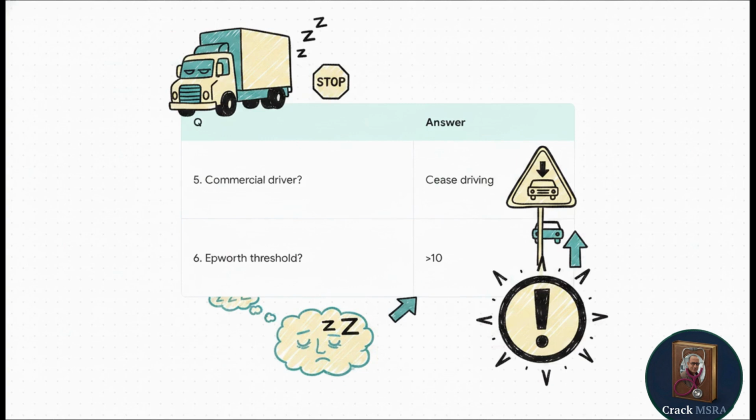Question 6. Above what numerical score on the Epworth Sleepiness Scale is somnolence considered clinically significant? The answer is strictly greater than 10. That magic Epworth number is the absolute trigger for classifying daytime sleepiness as a significant clinical and safety risk.